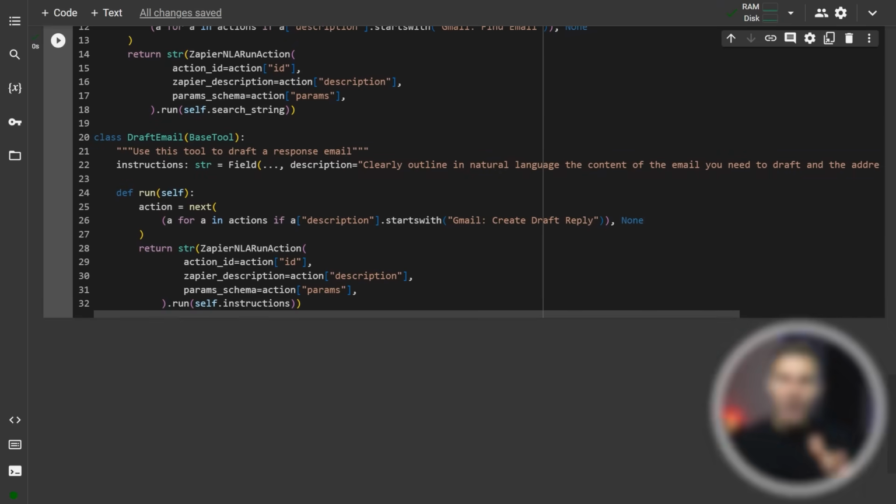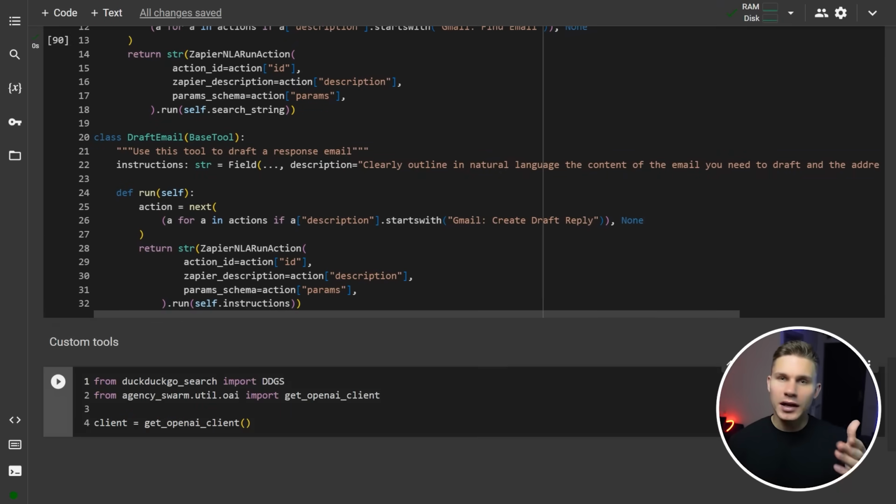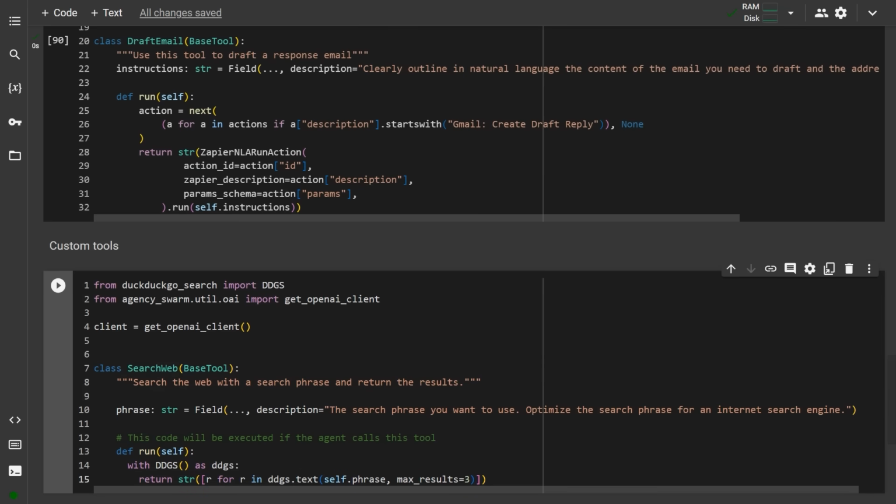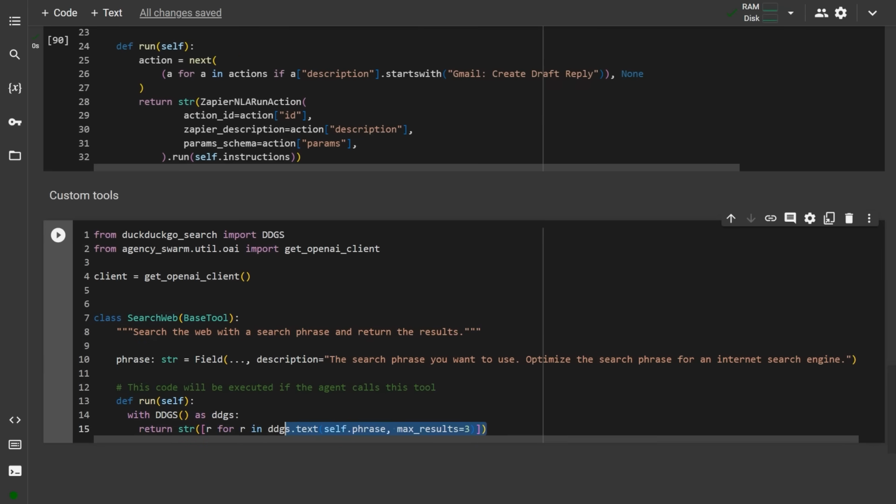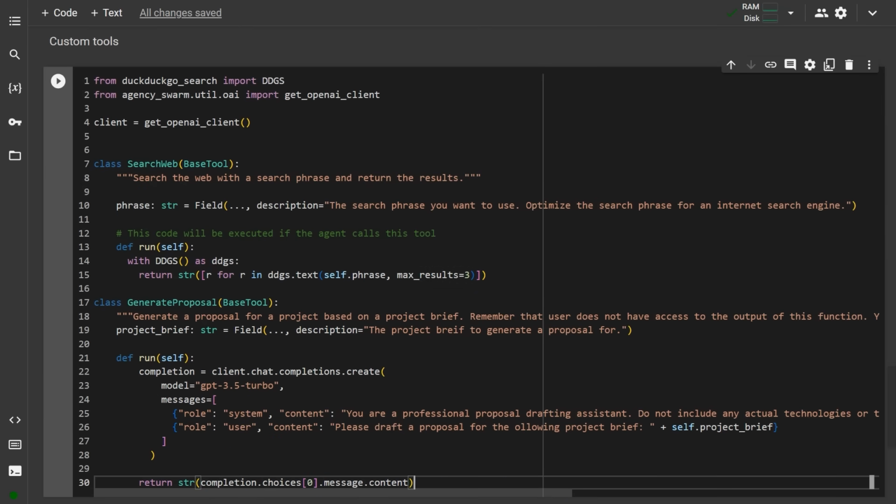In the future, I will add a tool factory that will allow you to import any tools from LangChain or Llama Index in one line of code. Now, I will also create two additional custom tools. The first one is a web search tool that utilizes DuckDuckGo to search the internet, and the second one is a proposal generator. The proposal generator function will actually call the OpenAI completions endpoint to generate a proposal.